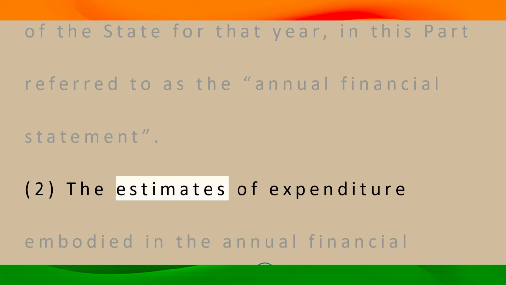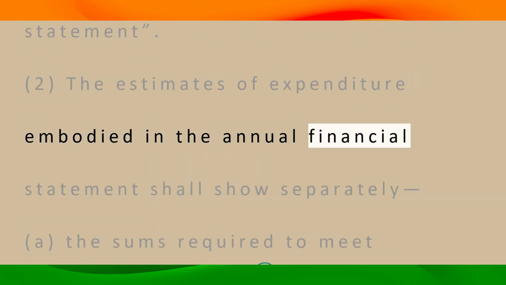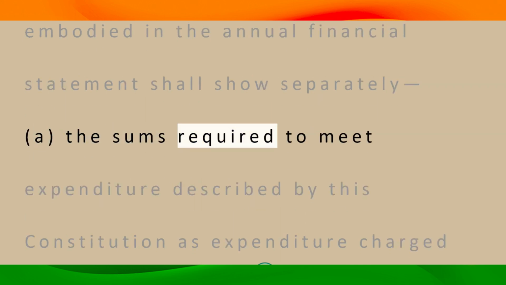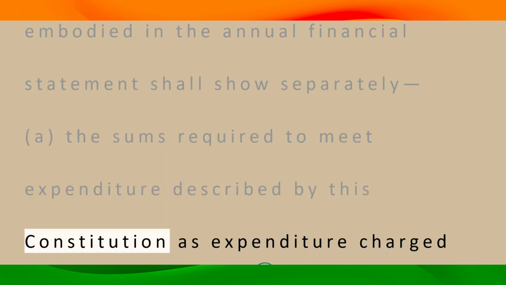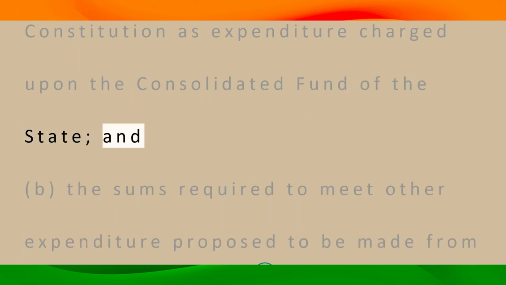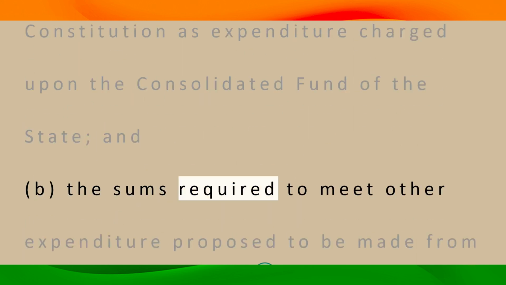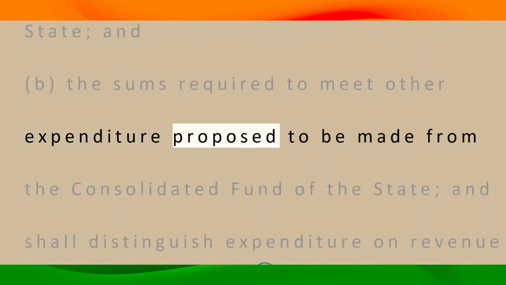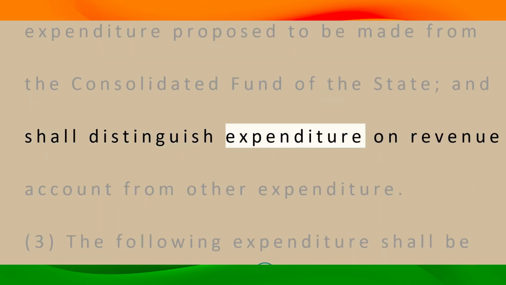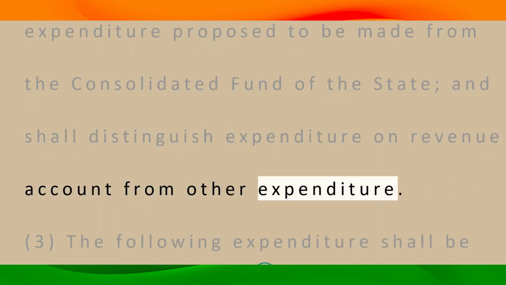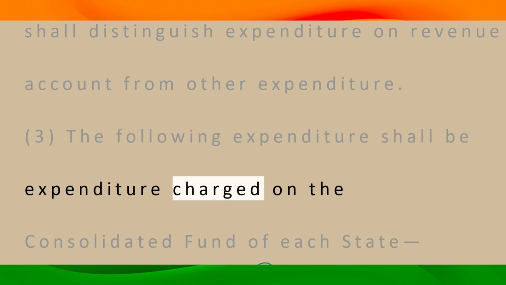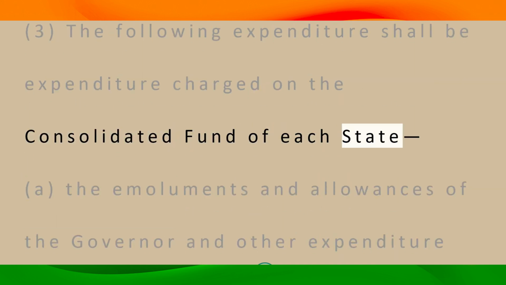2. The estimates of expenditure embodied in the Annual Financial Statement shall show separately: a. The sums required to meet expenditure described by this Constitution as expenditure charged upon the Consolidated Fund of the state, and b. The sums required to meet other expenditure proposed to be made from the Consolidated Fund of the state, and shall distinguish expenditure on revenue account from other expenditure. 3. The following expenditure shall be expenditure charged on the Consolidated Fund of each state.